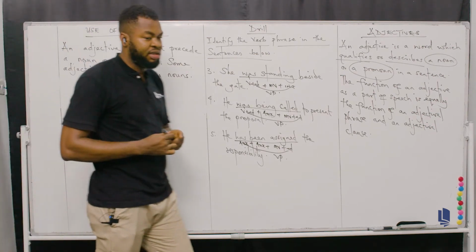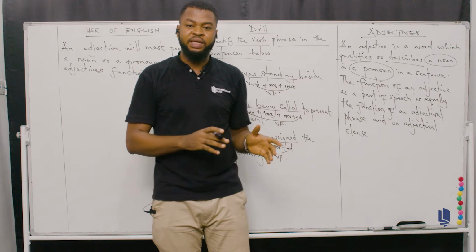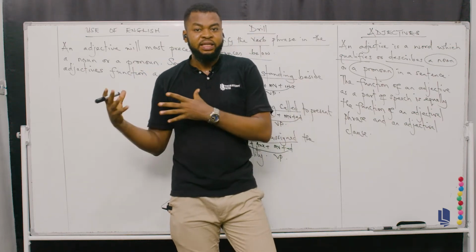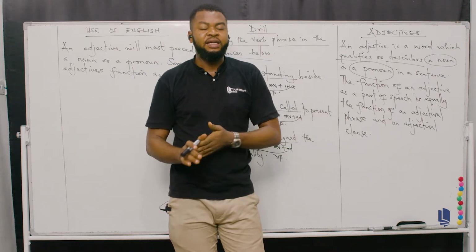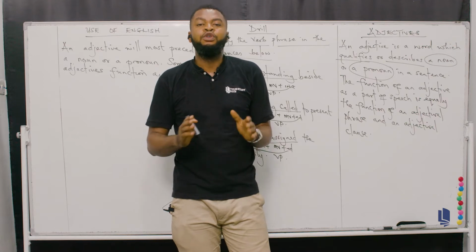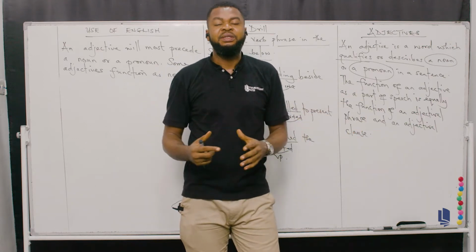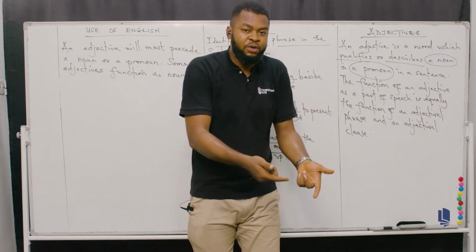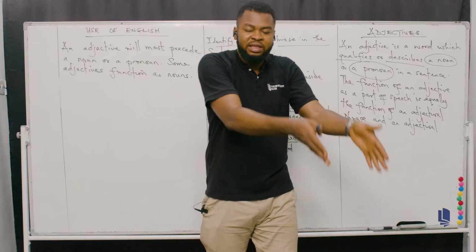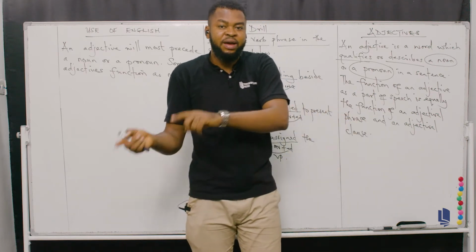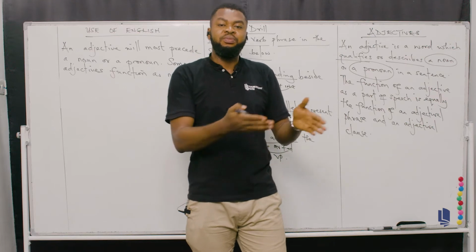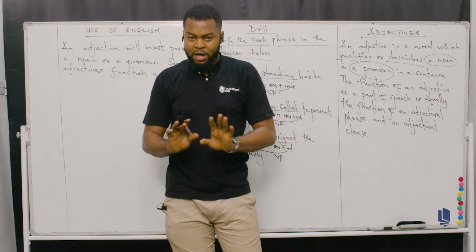So what does that mean? It means that there are certain adjectives that you might mistake for nouns, okay? And remember that an adjective would always precede. By preceding, I mean it will occur before. It will come before the noun in order to describe it, or before the pronoun in order to describe it. I hope this is clear to you now.